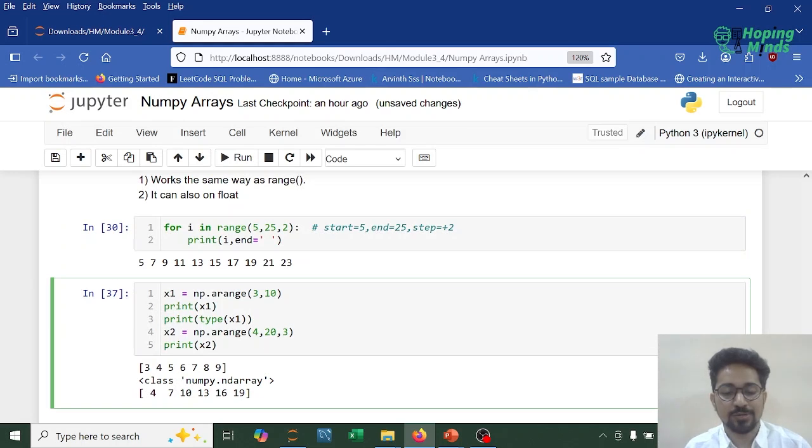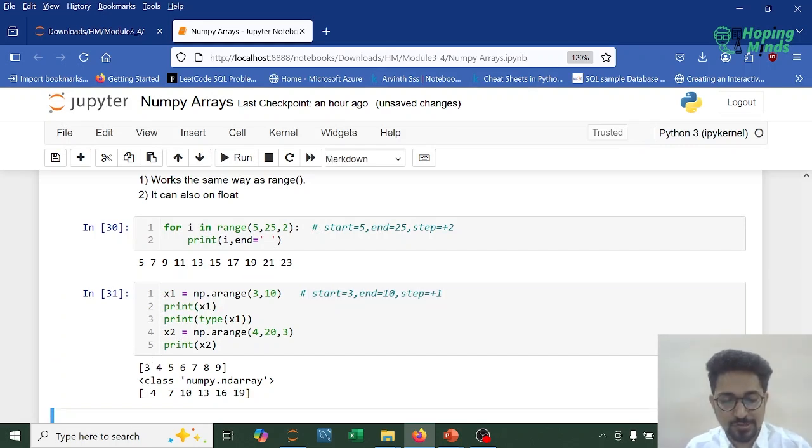Now using NumPy we can utilize the same concept. Let's have a look at this example. np.arange 3 comma 10. What does this indicate? It is starting at 3, it is ending at 10, and the step size used over here is plus 1. If I just display this, see, it is going all the way from 3 to 9 because this is an ascending order, so it works till end minus 1.